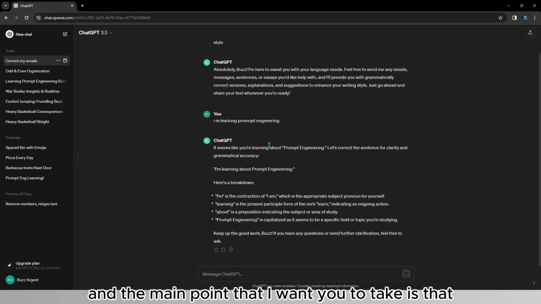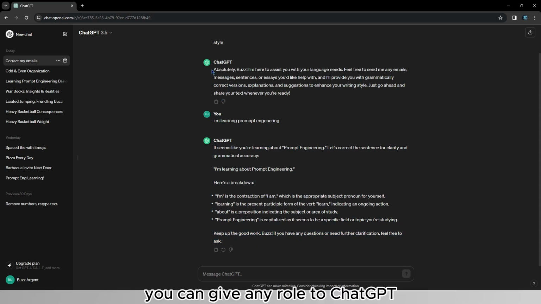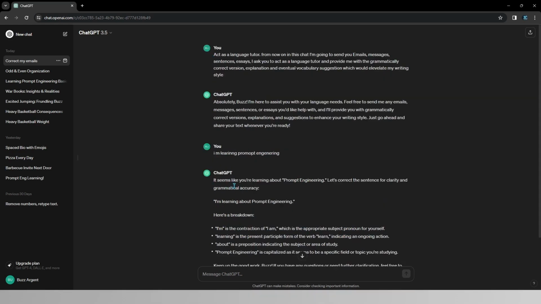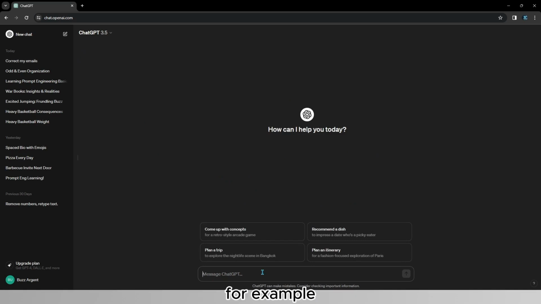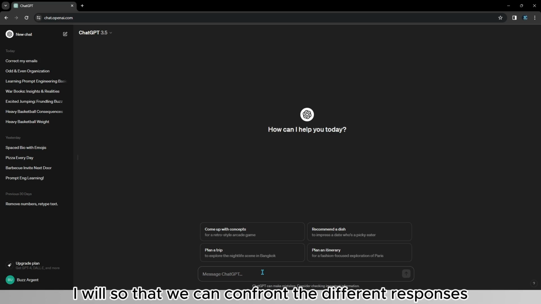And the main point that I want you to take is that you can give any role to ChatGPT, and it is going to enhance its performance every time. So if I go on a new chat, for example, let's type the same prompt, and in one chat I will not ask it to follow a certain role, and in another one I will, so that we can compare the different responses.